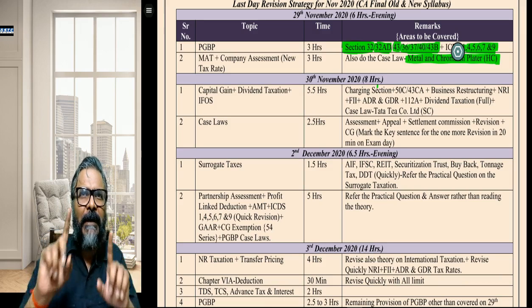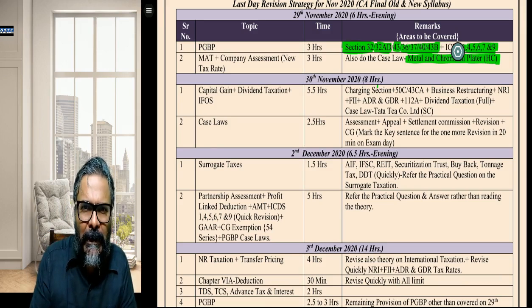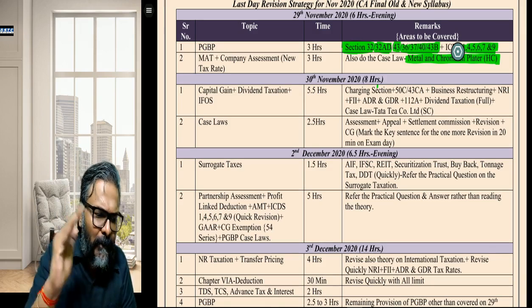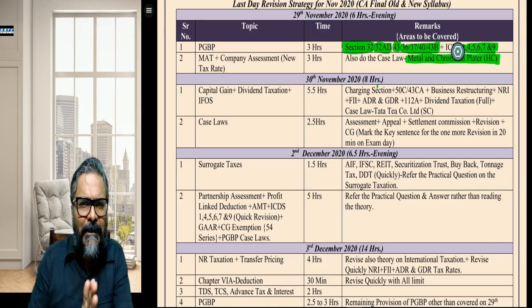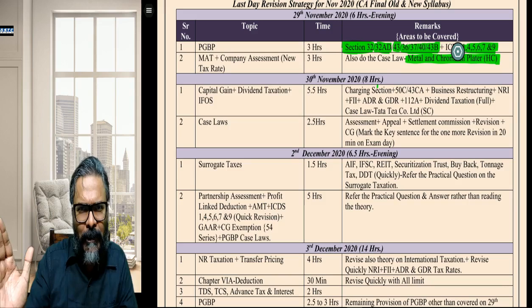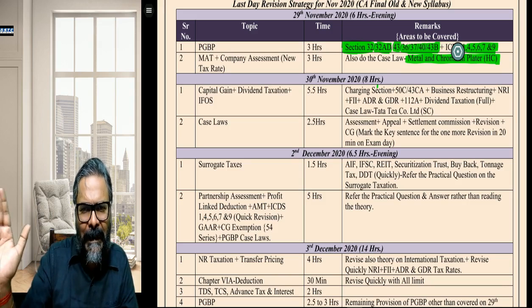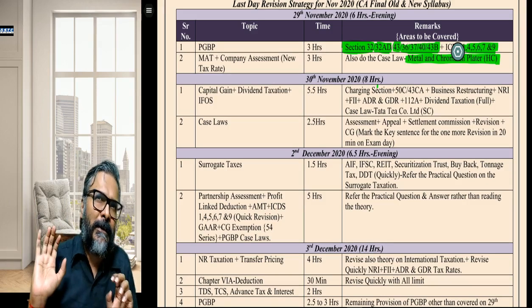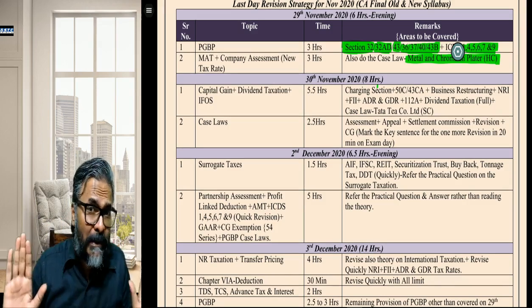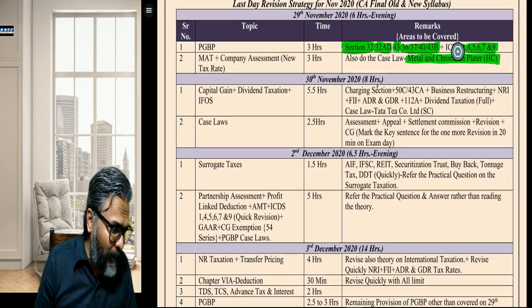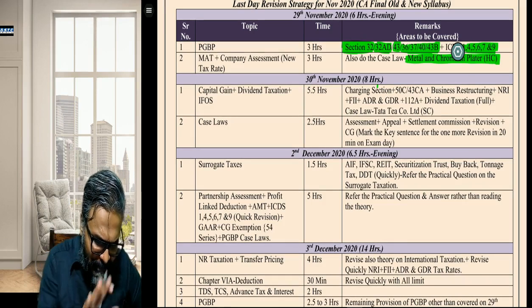So if you study for 14 hours, definitely you have to study for 14 hours. You don't have any other option on the 30th of November. So 8 hours for this and 6 hours for your ISCA or paper 6 or elective paper, depending upon new or old course, or 10 hours and 4 hours. It is up to you, students, how comfortable you are; you have to take a call. What you are going to do, I'm just giving you.